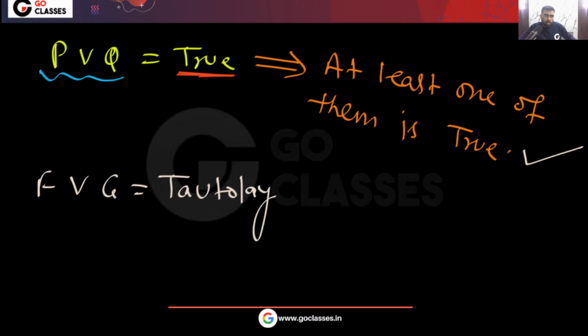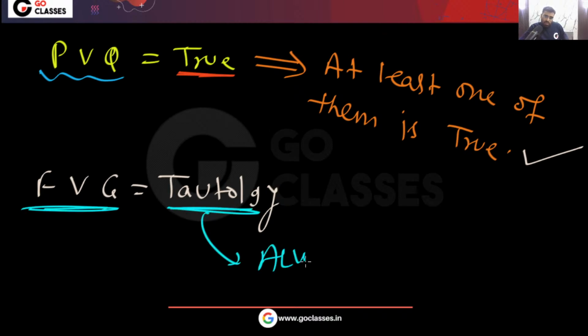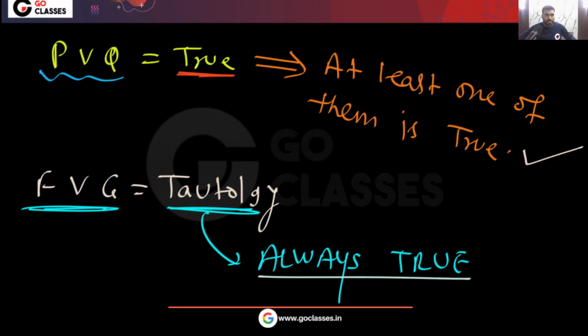now remember, F or G is a tautology. Tautology means always true. That is the difference between true and tautology. So understand true versus tautology.